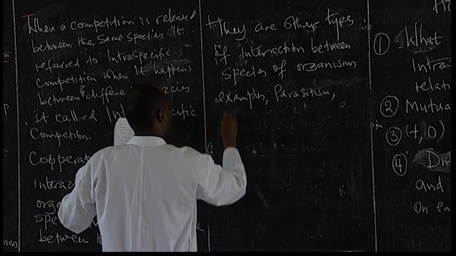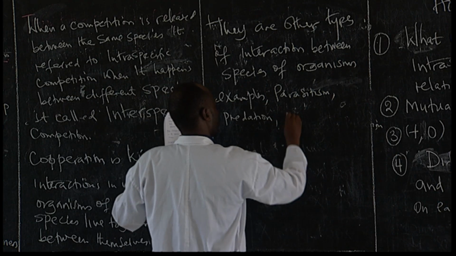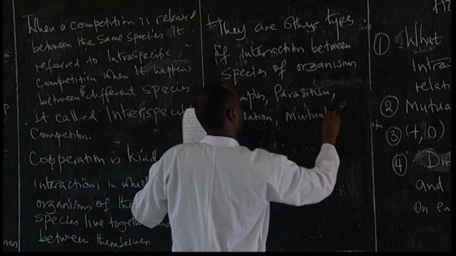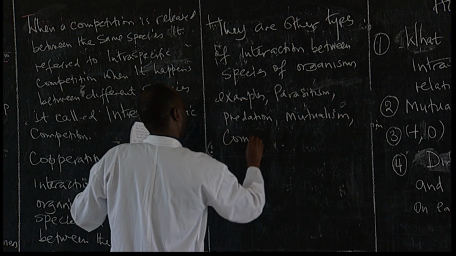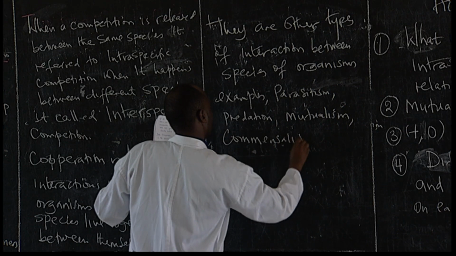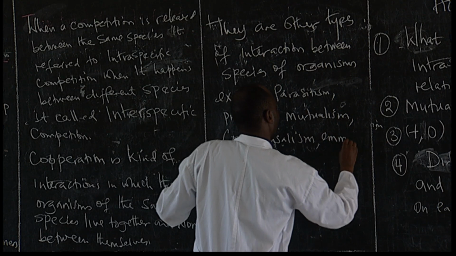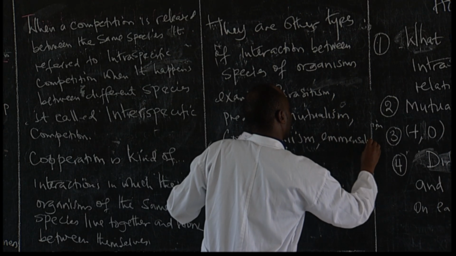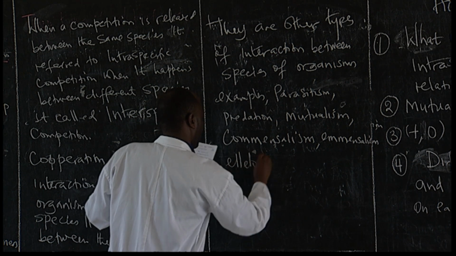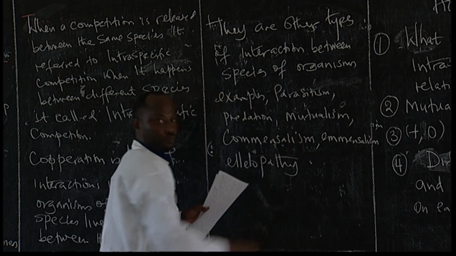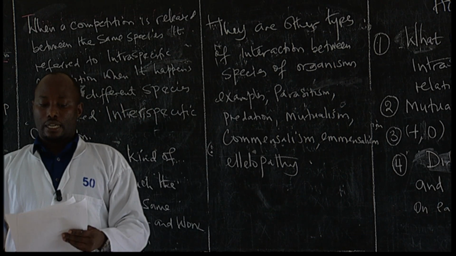We have predation. We have mutualism. We have commensalism. We have amensalism. And you also have what we call allelopathy. So quickly, I would just talk about parasitism.